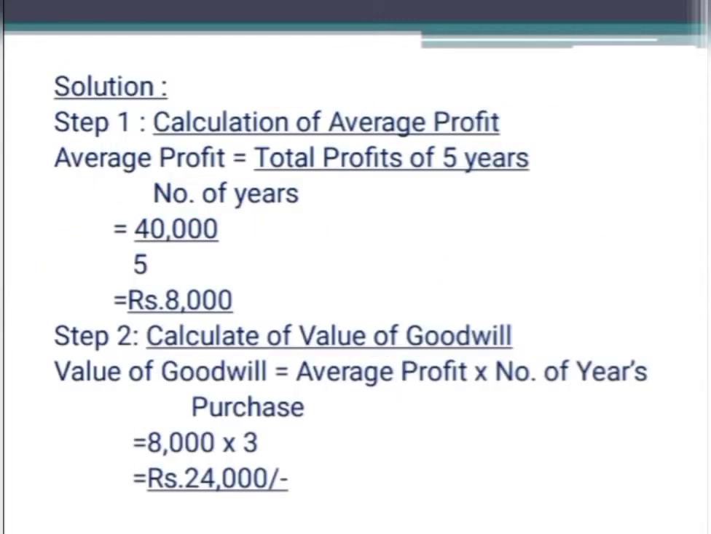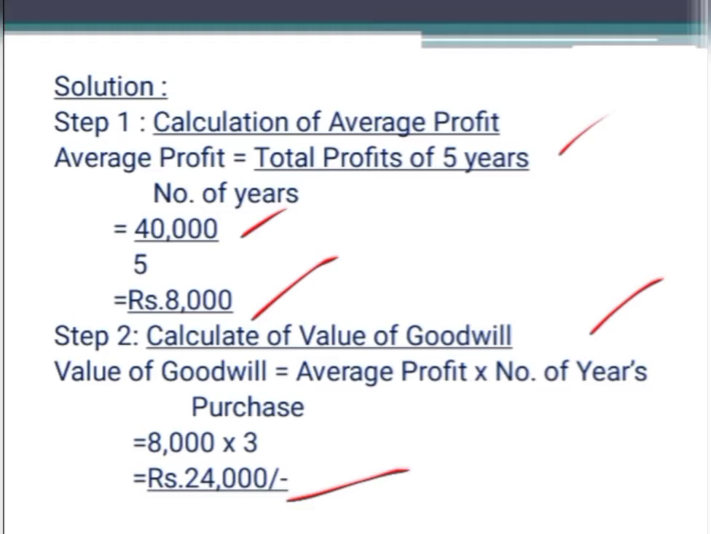So let us see the solution here. First we are going to calculate the average profit. So average profit is equal to total profits of the past 5 years divided by number of years. So here 40,000 divided by 5. So average profit comes to 8,000. In the second step, we are going to calculate the value of goodwill. Goodwill is equal to average profit into number of years of purchase, that is 8,000 into 3, which comes to 24,000.